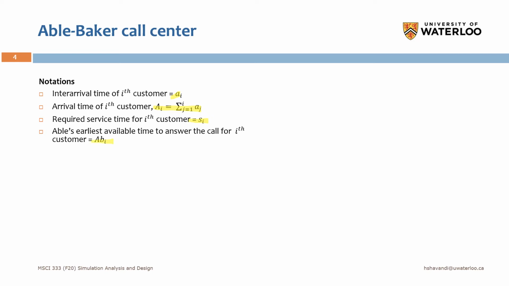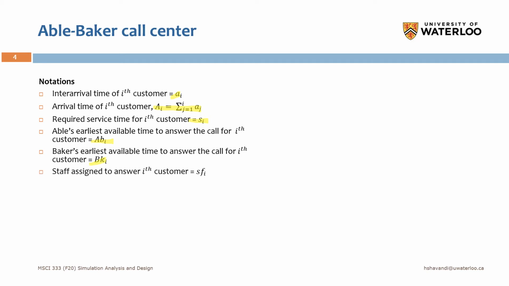Since here we track the system by customers, I mean, we track each customer one by one, for any customer we will have a variable. We show this by ABI, and that will be the earliest available time for Able in order to take the ith call. And same as this, we have a variable for Baker.